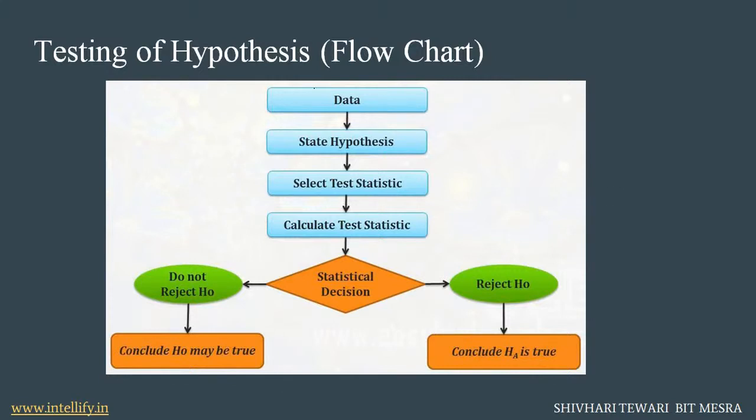Now here is a chart of the testing of hypothesis. Here is the sample data that is collected. Then we state the hypothesis. We are going to make assumptions. Then we select the test statistic and calculate it in the next stage. After that comes the statistical decision, where we check whether we should reject H0 or not, and conclude that H0 may be true, or conclude that HA, that is the alternative hypothesis, is true.